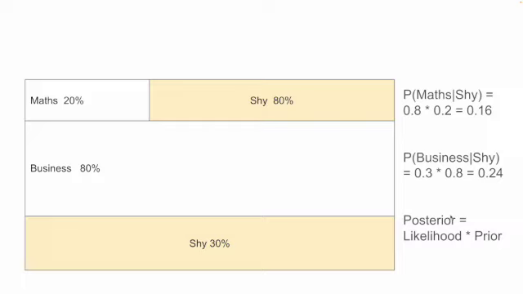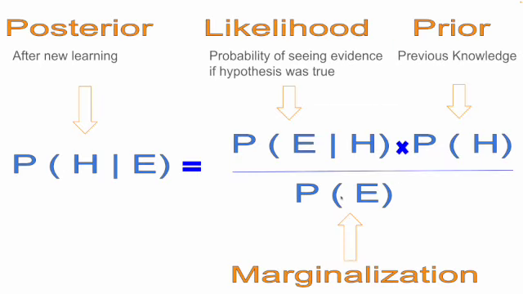And the reason is that even though most of the maths people are shy, the total number of business people is very high. And there is a high chance that you have met a business person, even though most of them are not shy. This takes us to the Bayes formulation, which basically says that the posterior is equal to likelihood into prior, and we'll get into that in a moment.